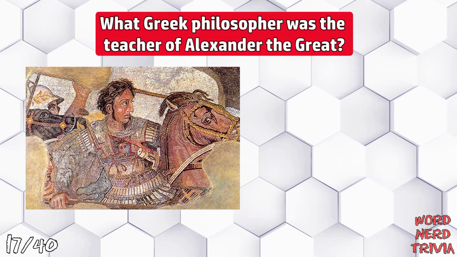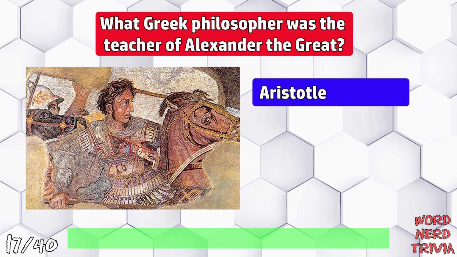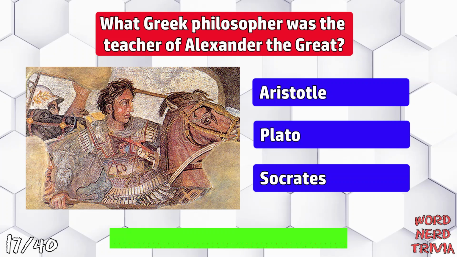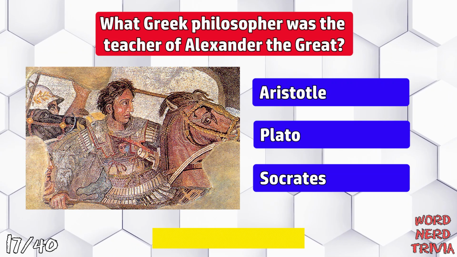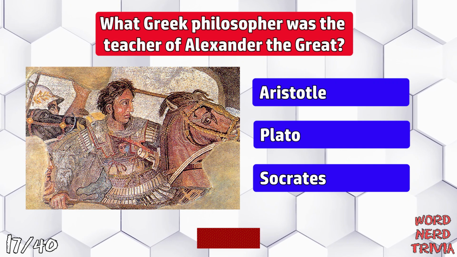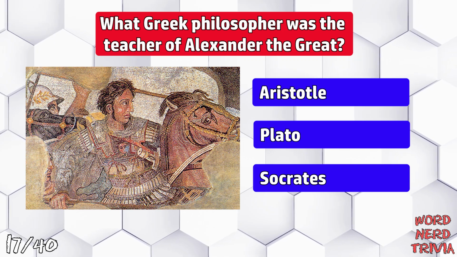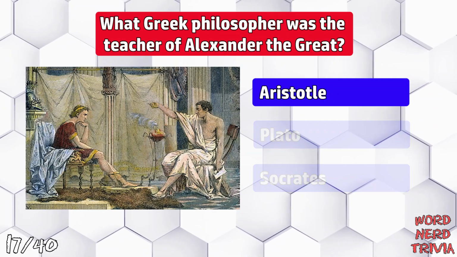What Greek philosopher was the teacher of Alexander the Great? Aristotle, Plato, or Socrates? When Alexander was between the ages of 13 and 16, he was instructed by Aristotle.